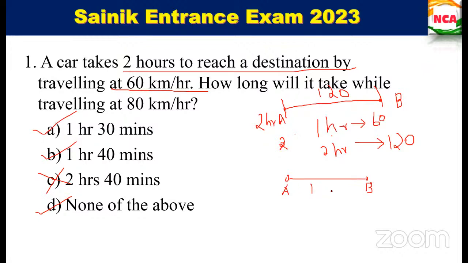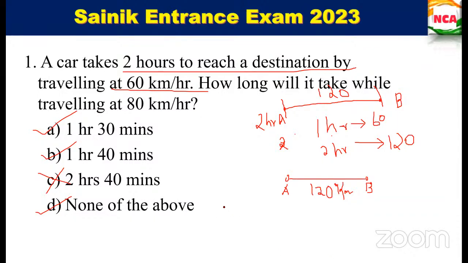Okay, now check with the second statement. How long will it take while traveling at 80 kilometers per hour? Yes, you can mute yourself and talk.